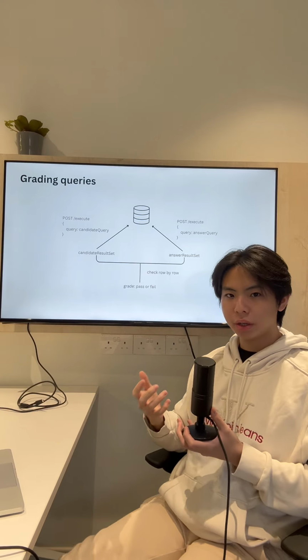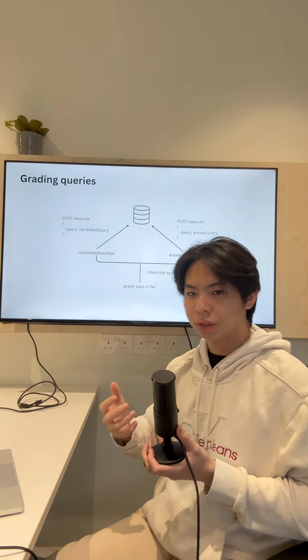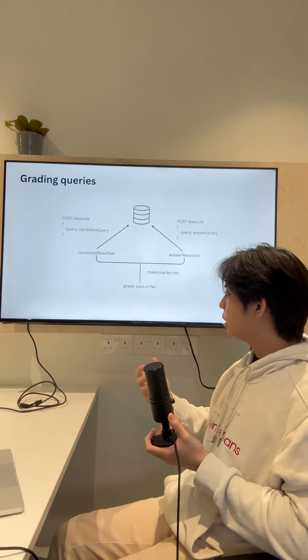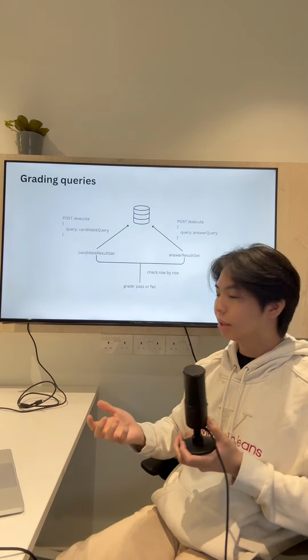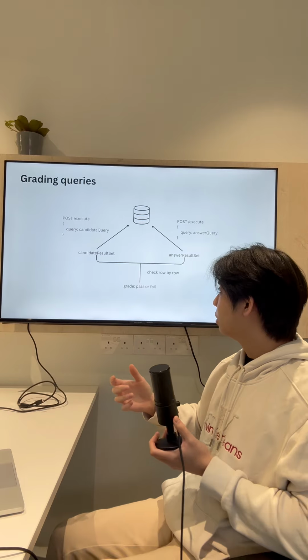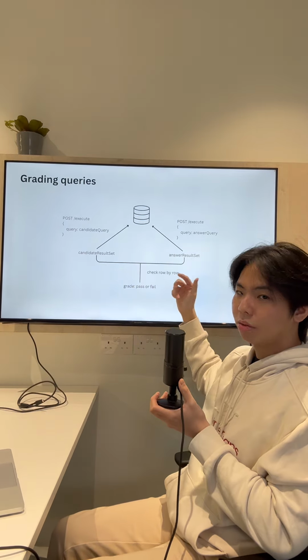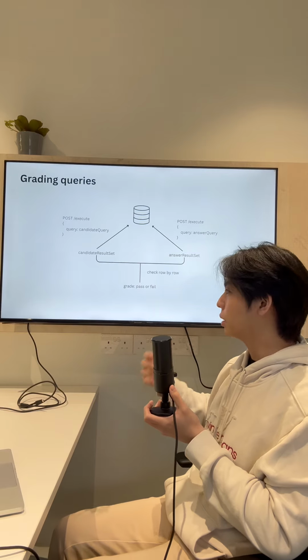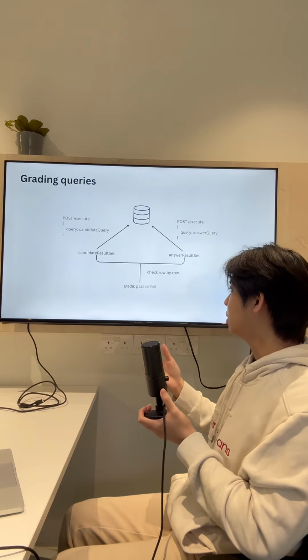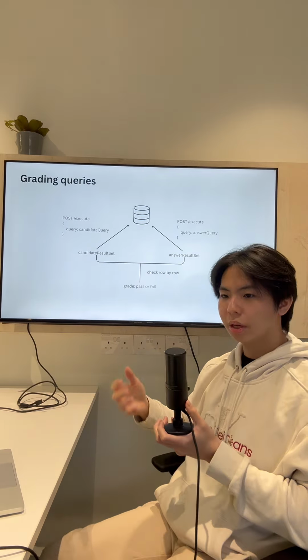So how are you going to grade queries? We can't compare query strings directly because there are multiple ways to write queries to produce the same data. So instead, we're going to validate it by comparing result sets. When a user submits the query for grading, we'll execute it to produce a result set. We'll compare it directly against the answer set row by row, and if it matches exactly, we'll mark the query as correct.